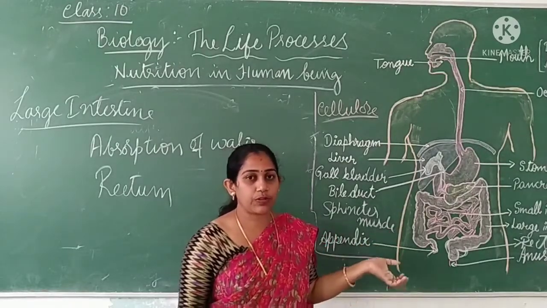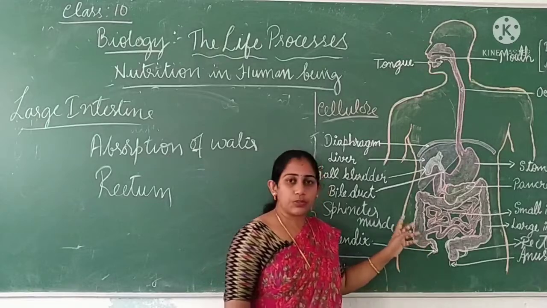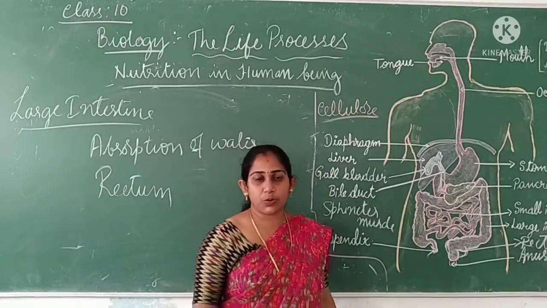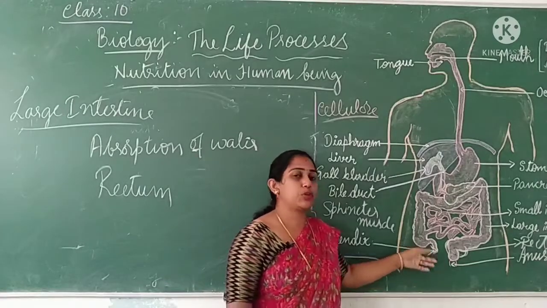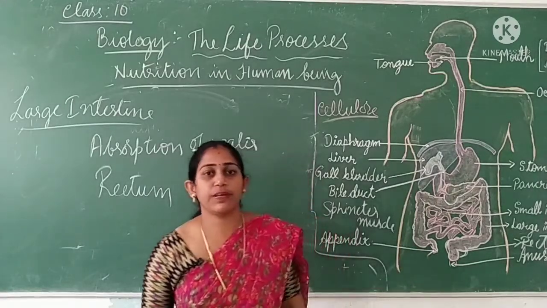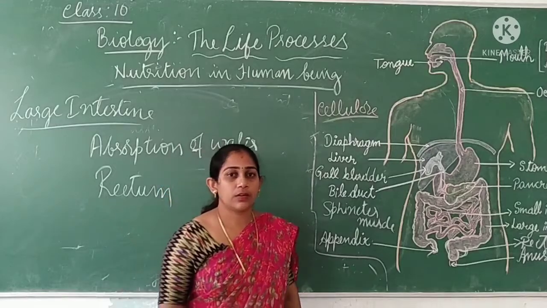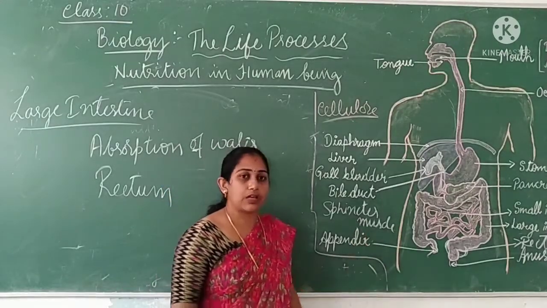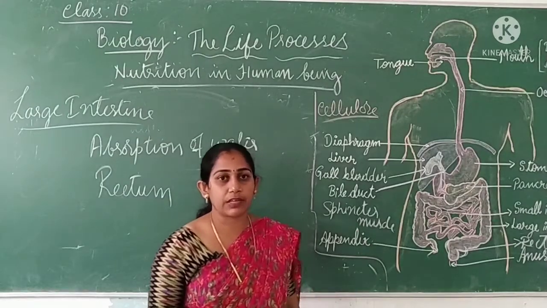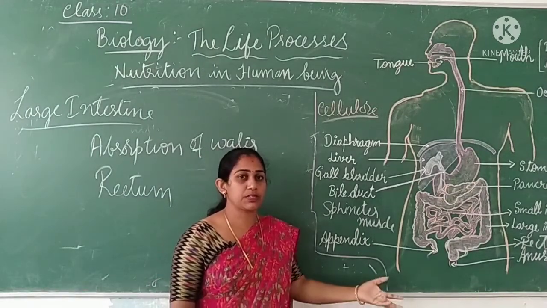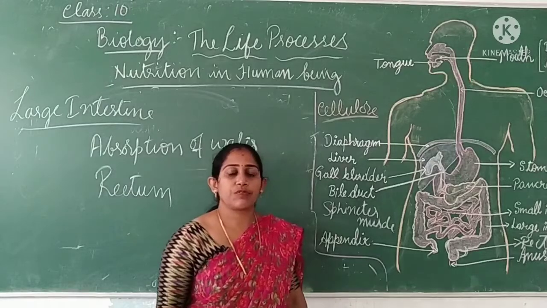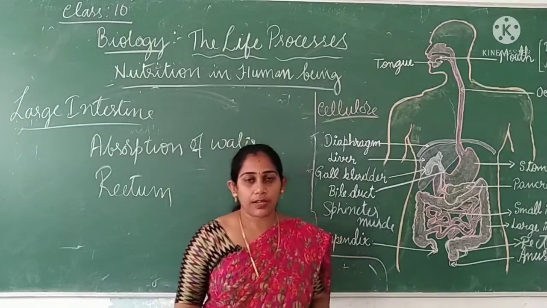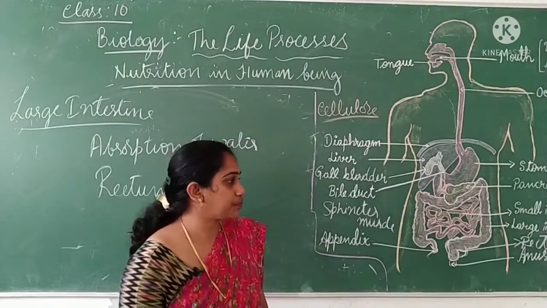So what do you do when you get appendicitis? You do a surgery and cut off that portion. Even if it is cut off, there is no harm to the human body. That portion, which is considered a vestigial organ, will be cut if it has been infected. If it is not removed after the infection, you may even lose your life. It may burst open. So if you have any infection in the appendix, you have to operate and remove the part.